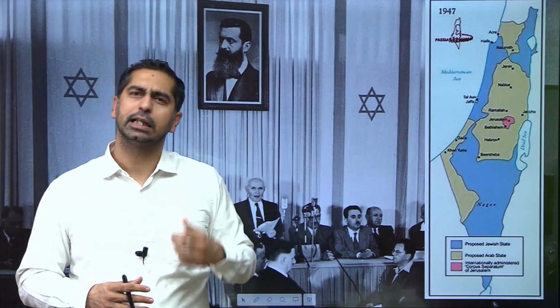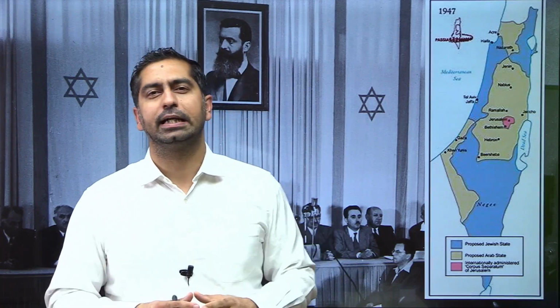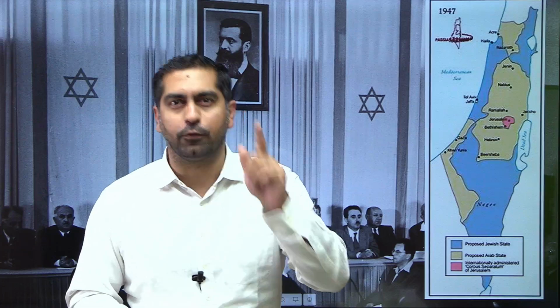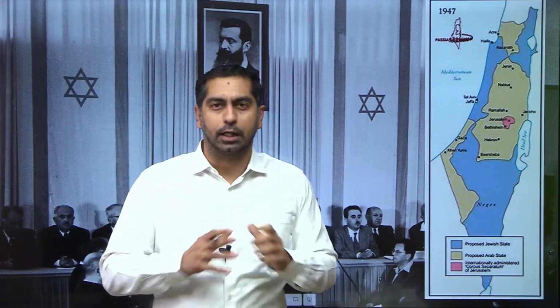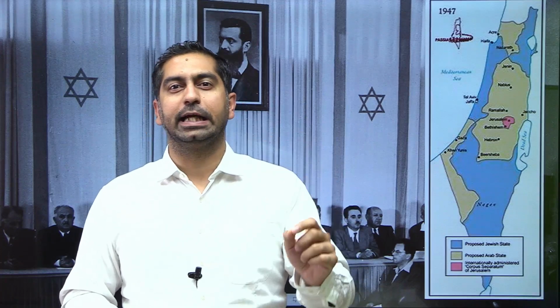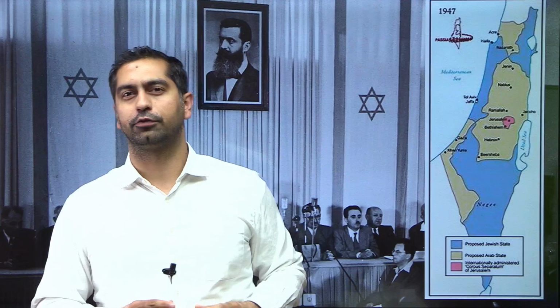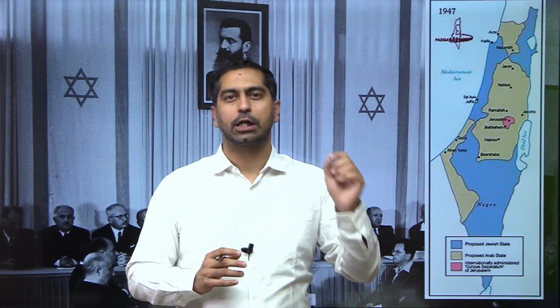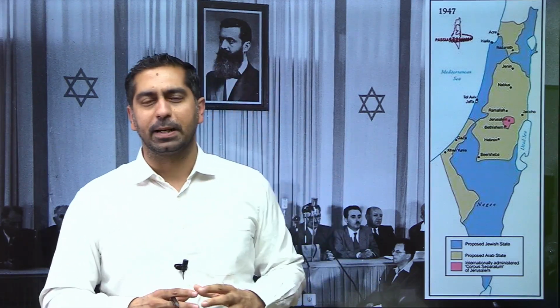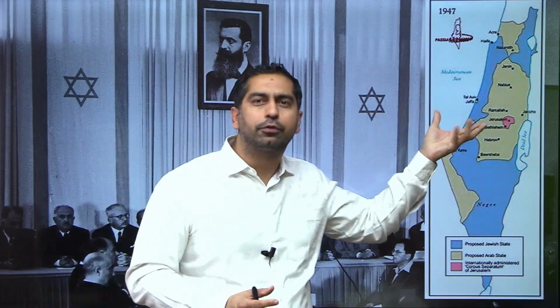Now, what the Jews did in 1948 was that they proclaimed the formation of the State of Israel in May 1948. However, what is more important here? What is the root cause of the conflict that's going on? In 1948, Arabs did not proclaim the formation of the State of Palestine. They did not proclaim it because they did not want to form a state in about 50% of the area.